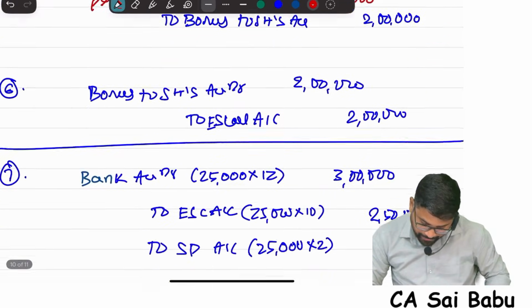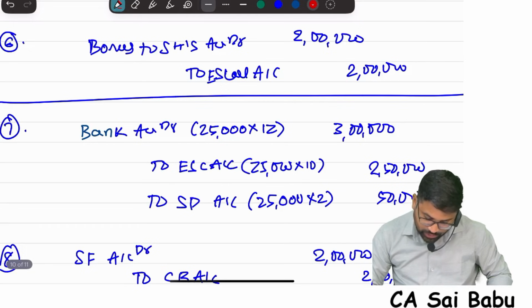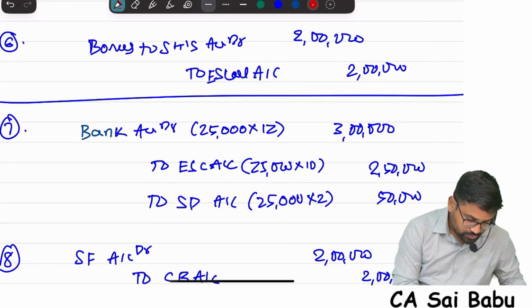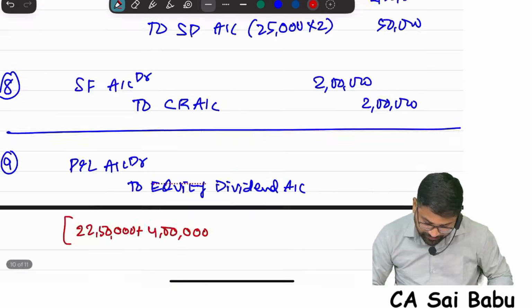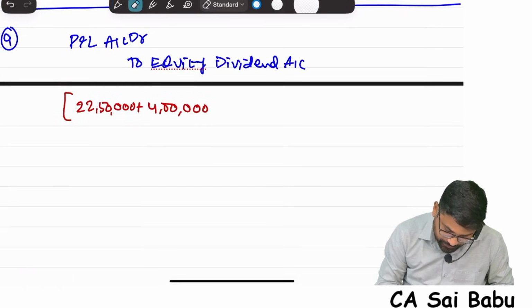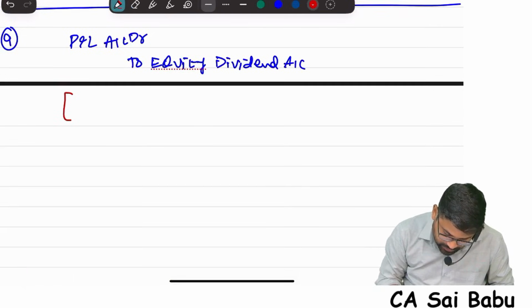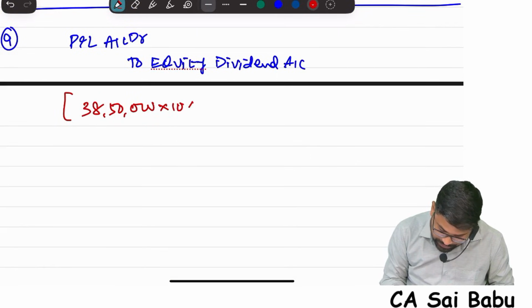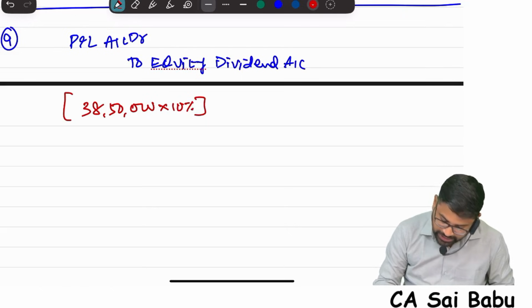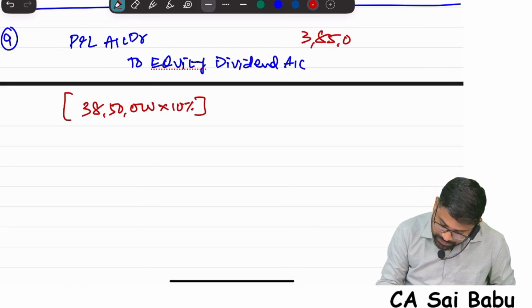Next 2,50,000. So it is 38,50,000. 38,50,000 into 10%. How much? 3,85,000.